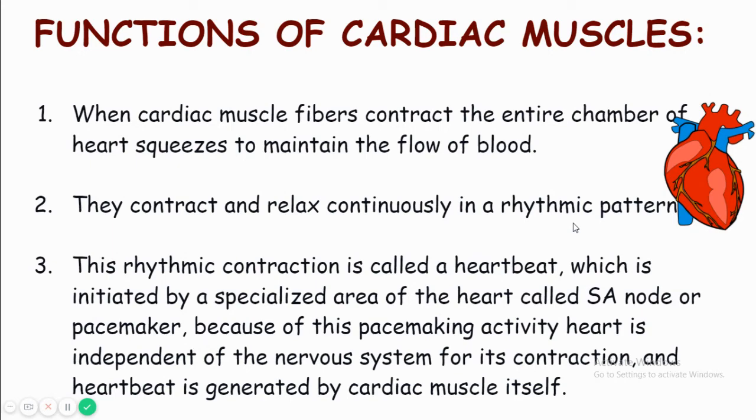If the heart contracts beyond that range, for example, if the heart contracts 200 times per minute, this is not a normal rhythm. This is an abnormal rhythm. And if the heart contracts below 60 times, for example, 40 times per minute, this is also not normal. This is an abnormal rhythm. So the normal rhythm of the heart is 60 to 100 beats per minute.